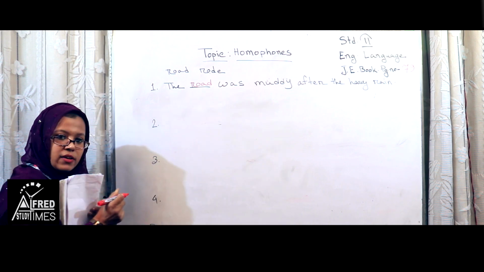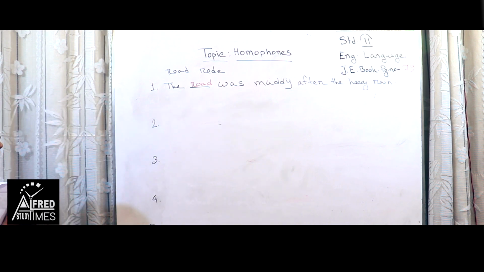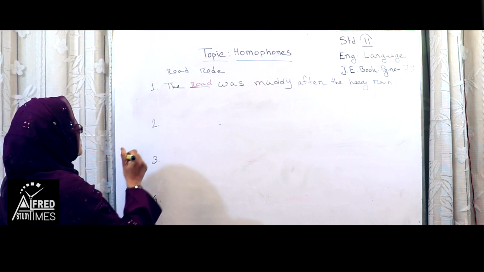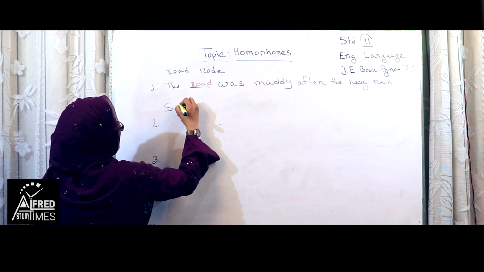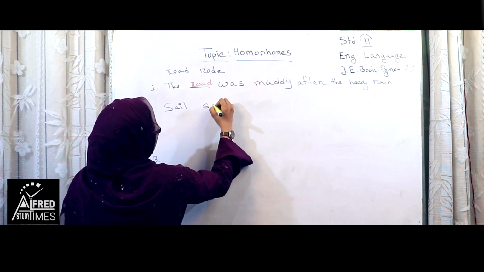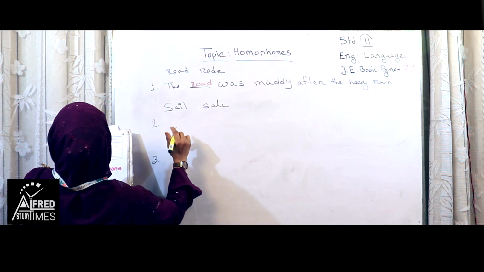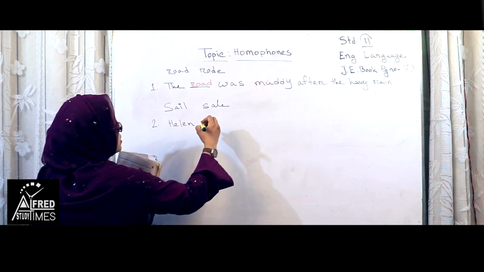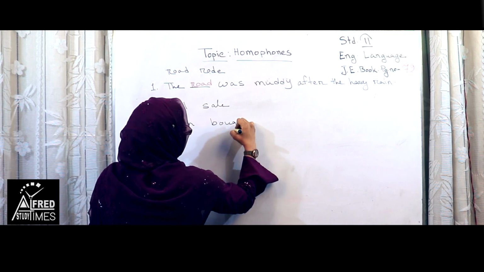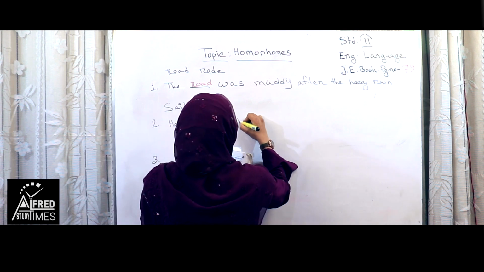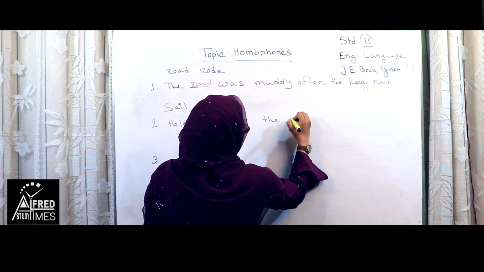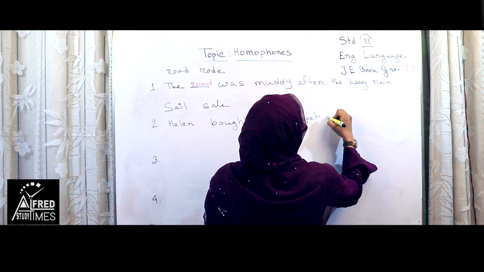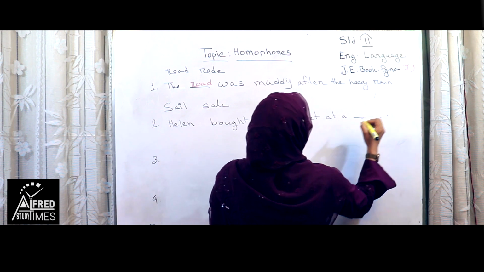R-O-A-D. Road. Okay? Number 2. Sail and sale. Look here. And here is the sentence: Helen bought the carpet at a dash.